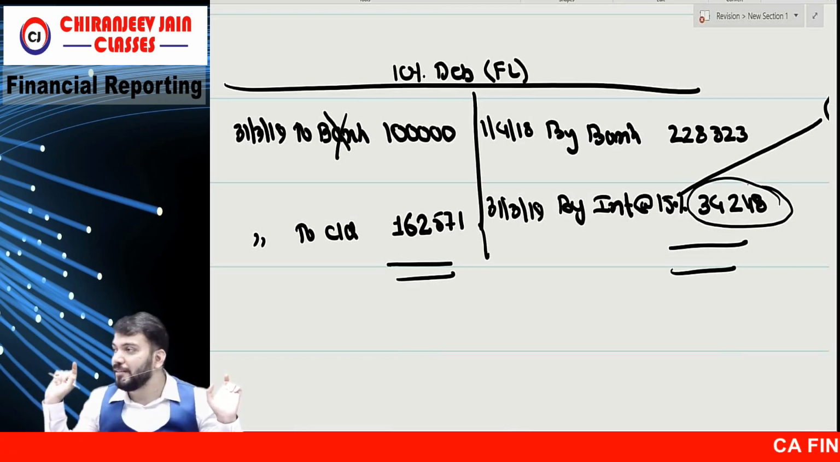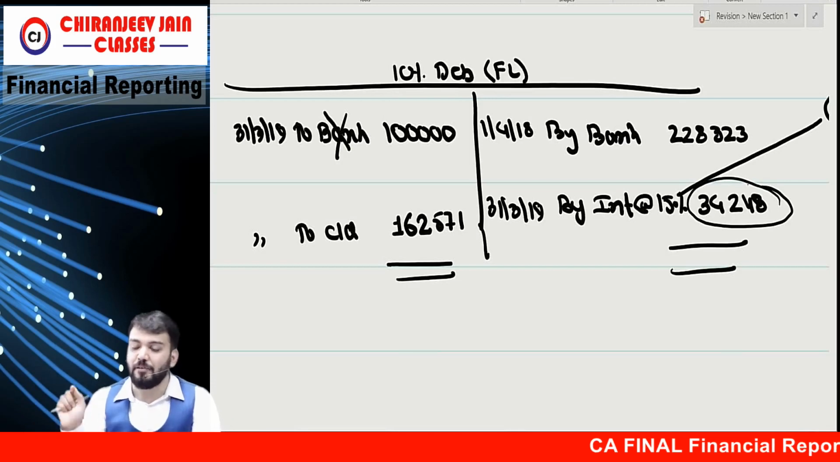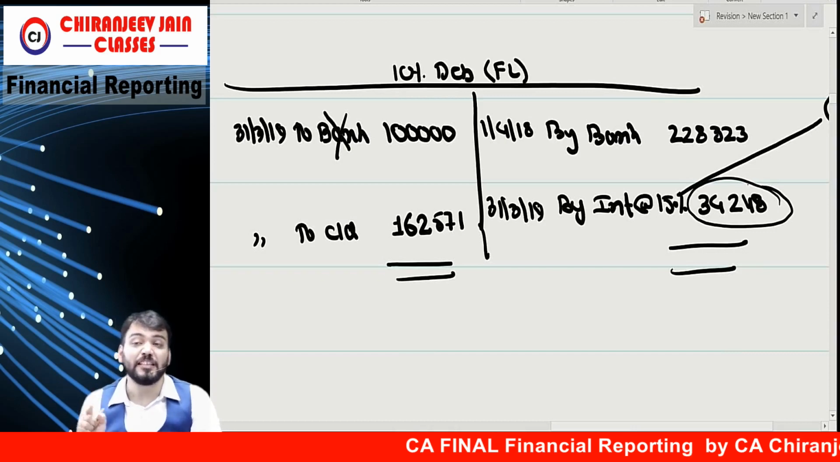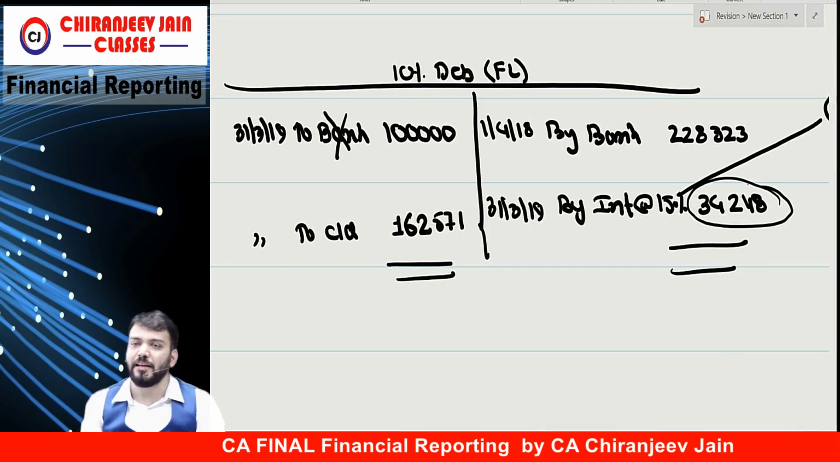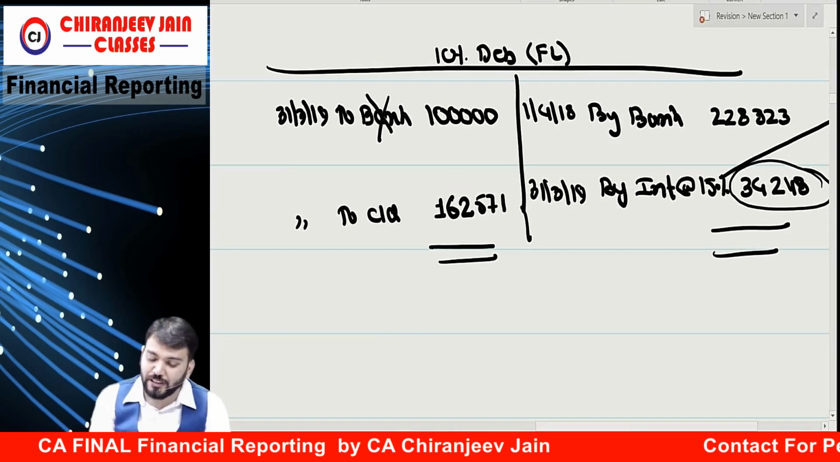As per agreement. Correct? So what is the interest expense? Interest expense is 34,248. Means how much interest expense will be charged to P&L? 34,248. And so on for every year. Correct? Are you getting what I am saying?